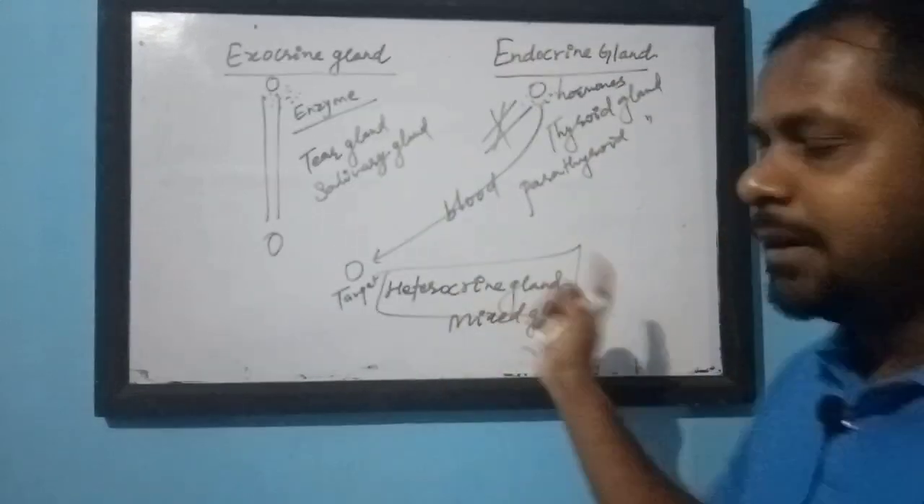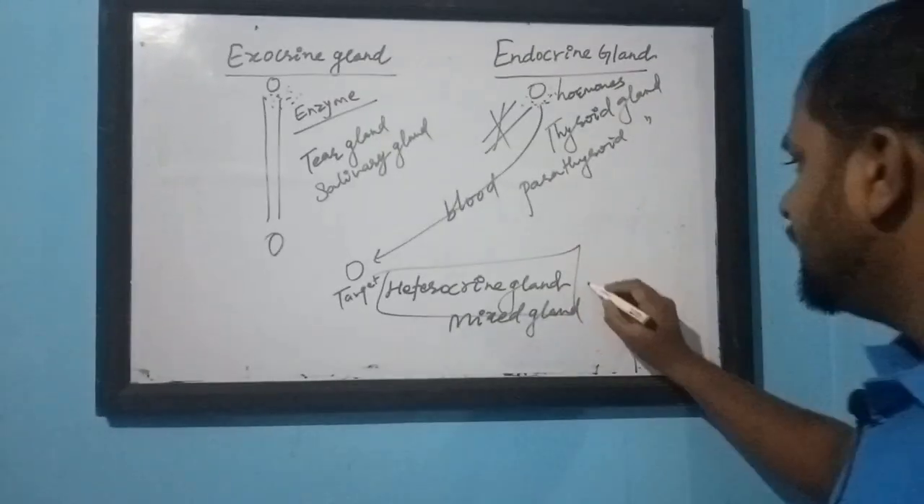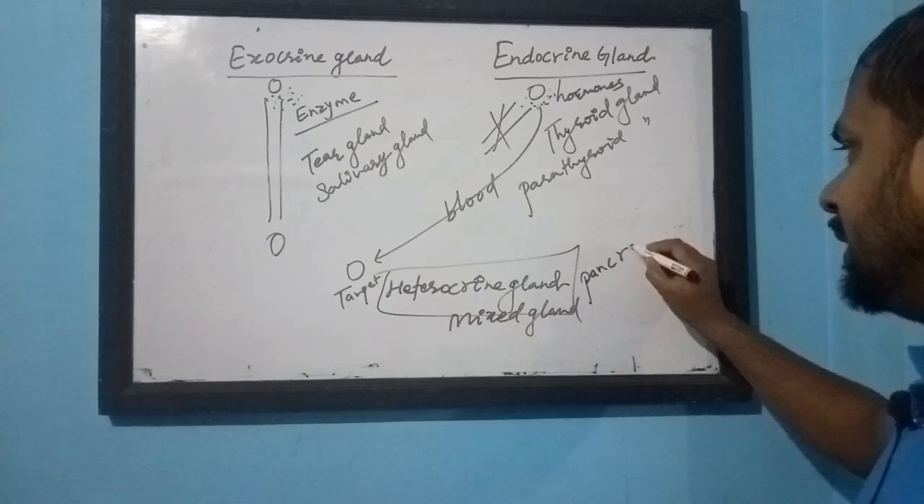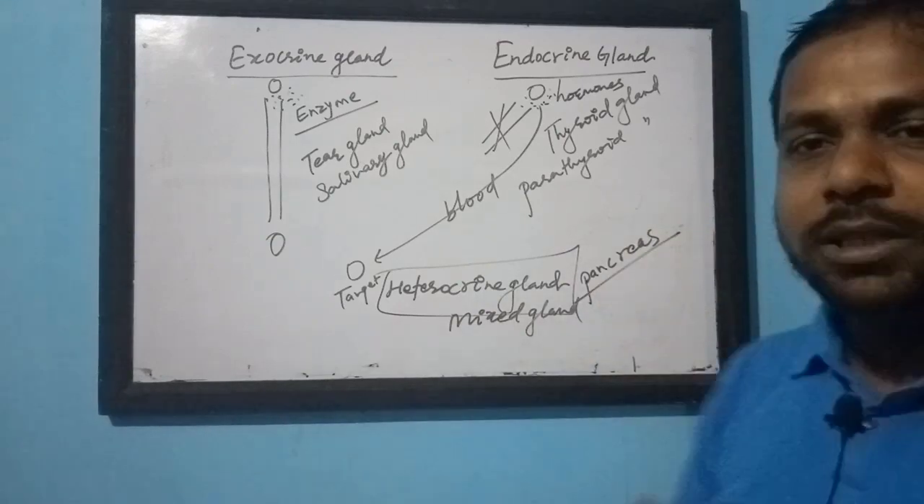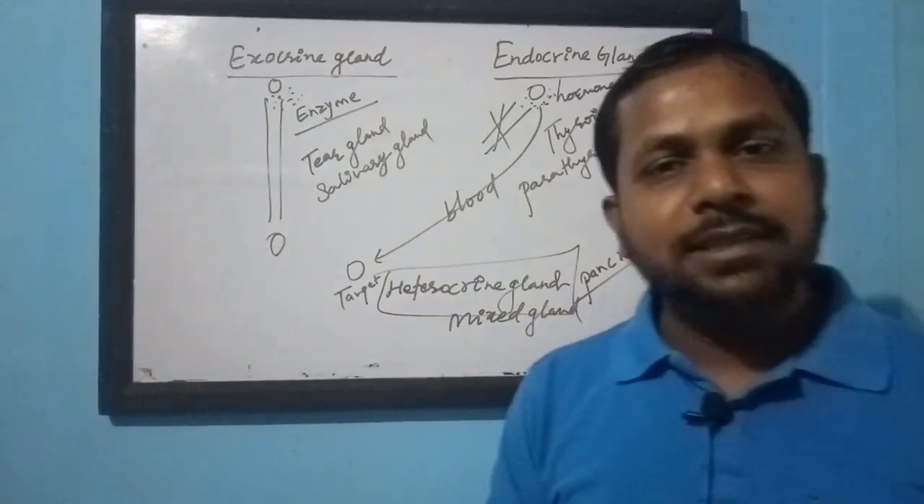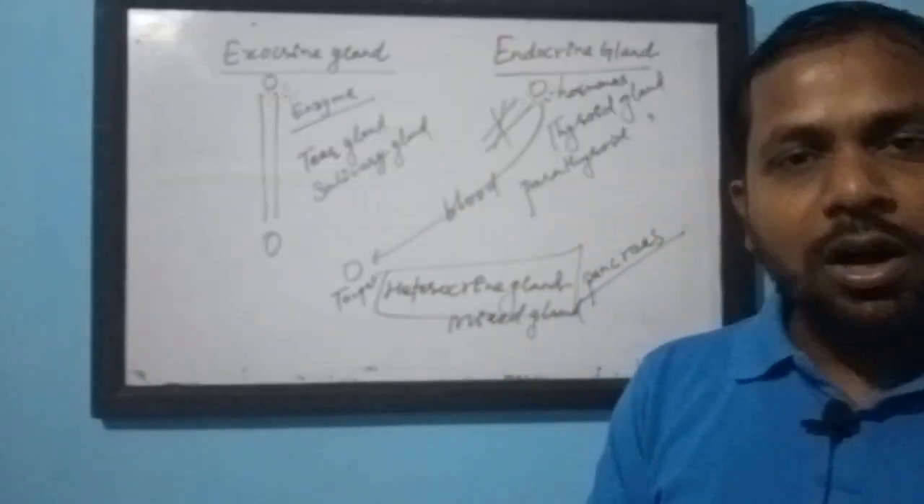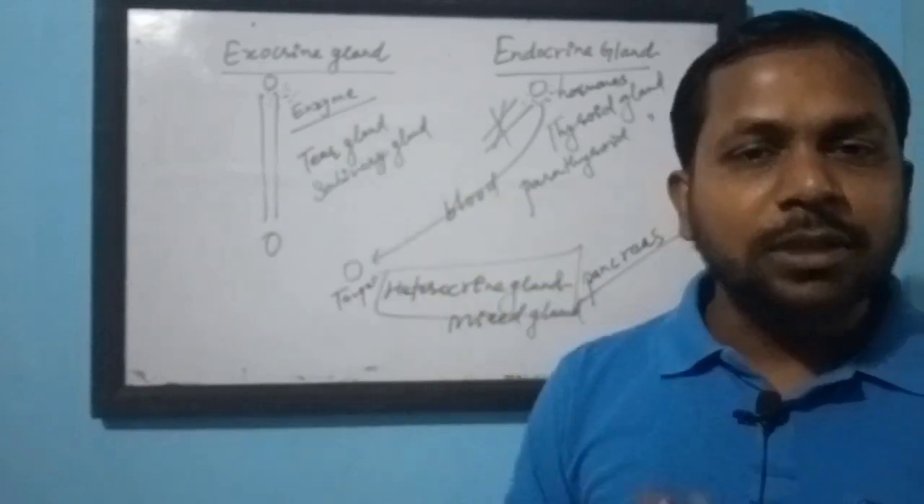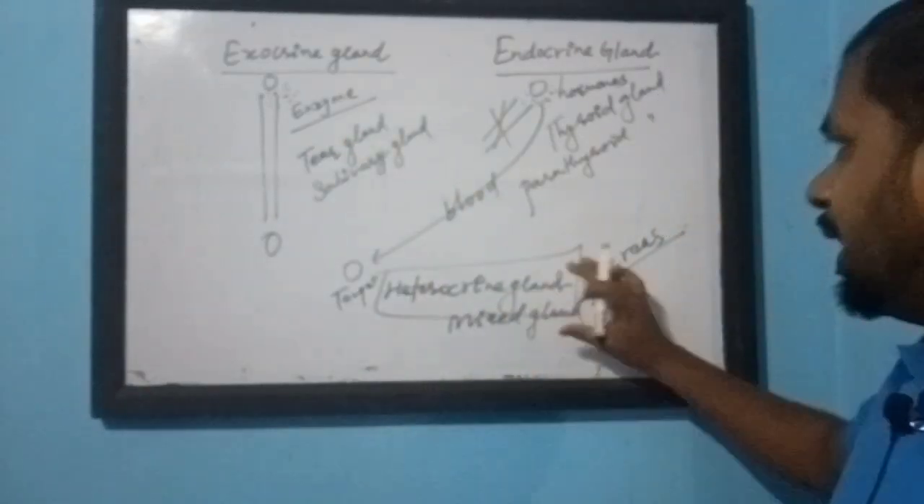The most common example of this mixed gland is the pancreas. This pancreas produces both enzyme as well as hormone. They produce enzymes like lipase, amylase, trypsin, and also produce hormones like glucagon, insulin. It means they have both functions.